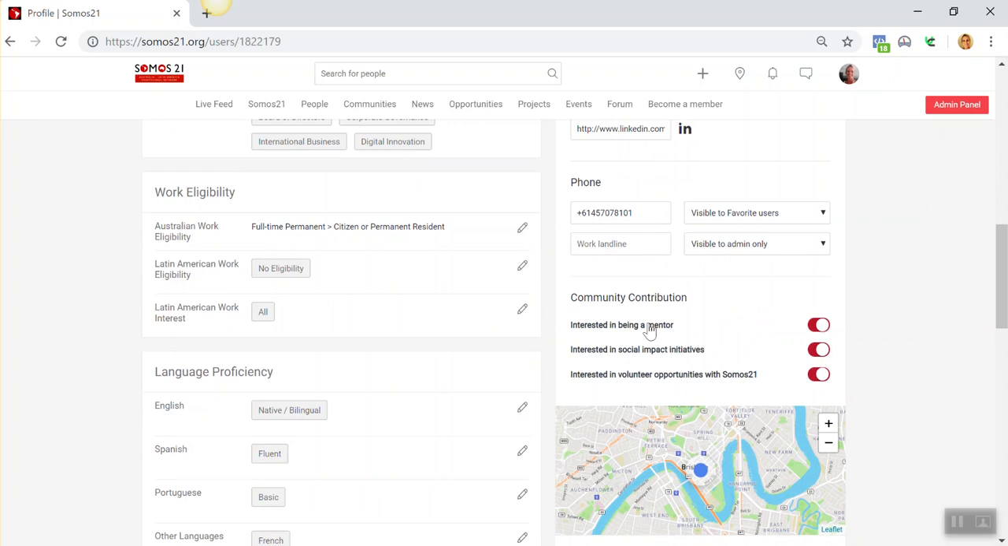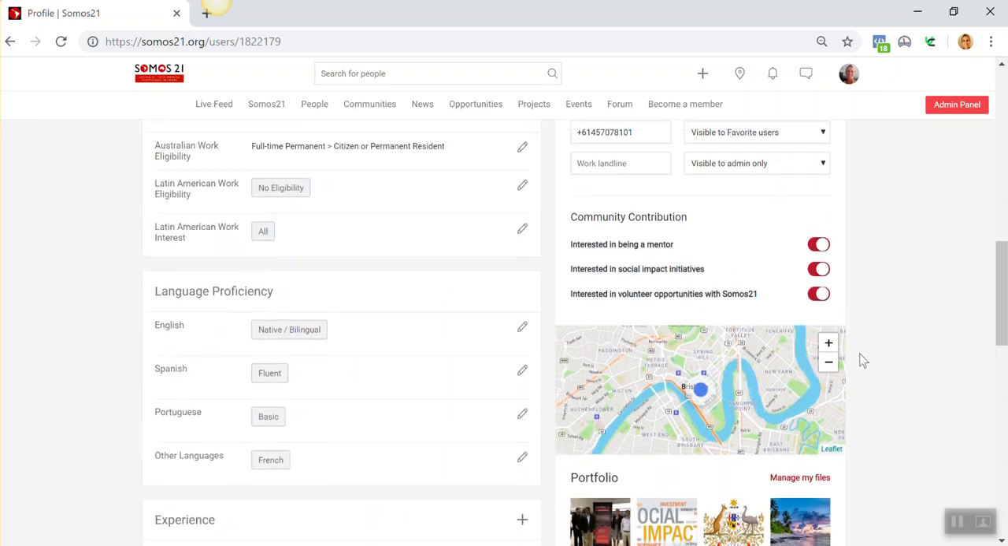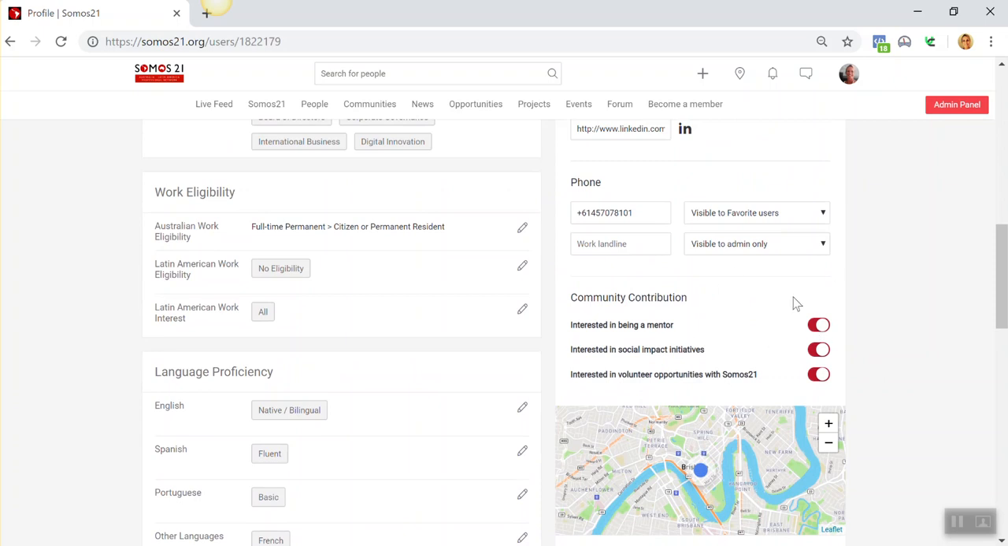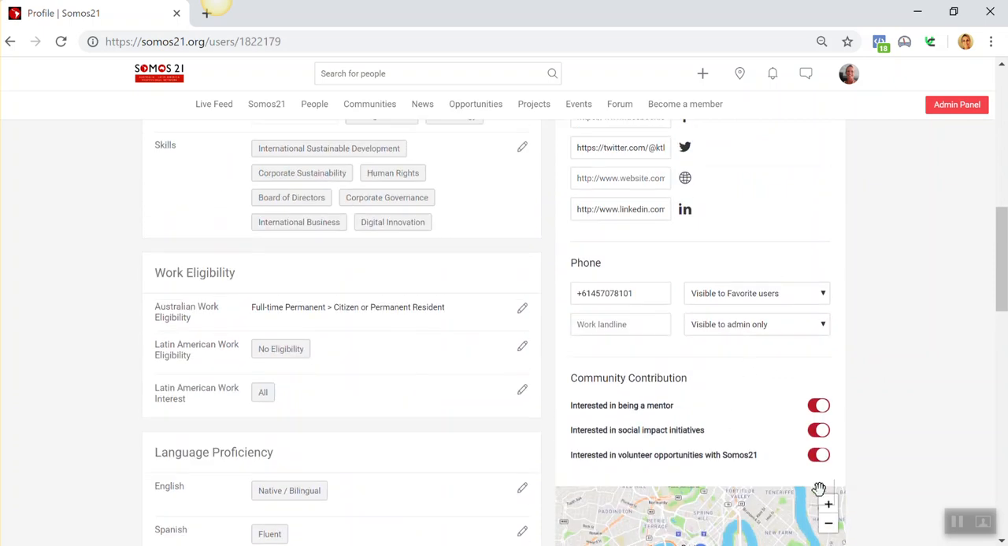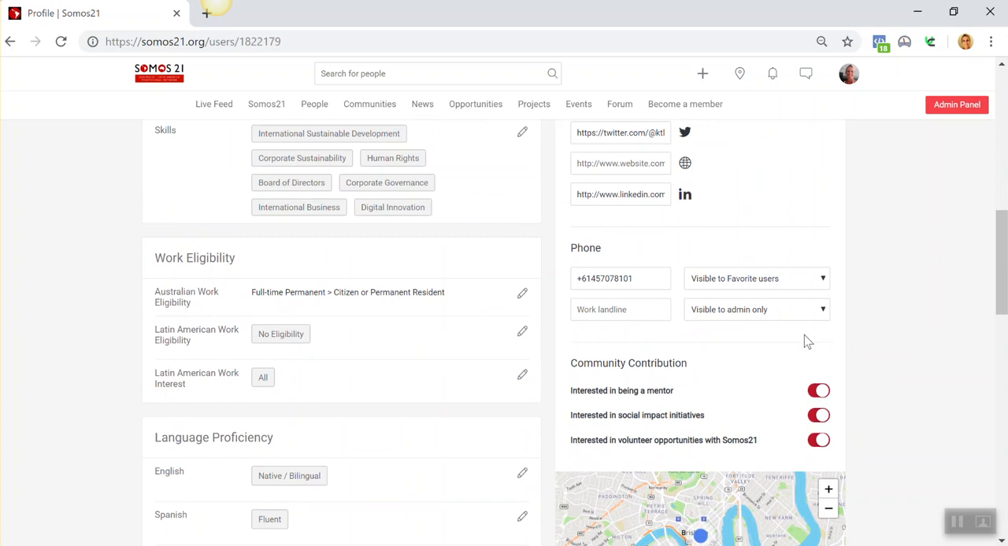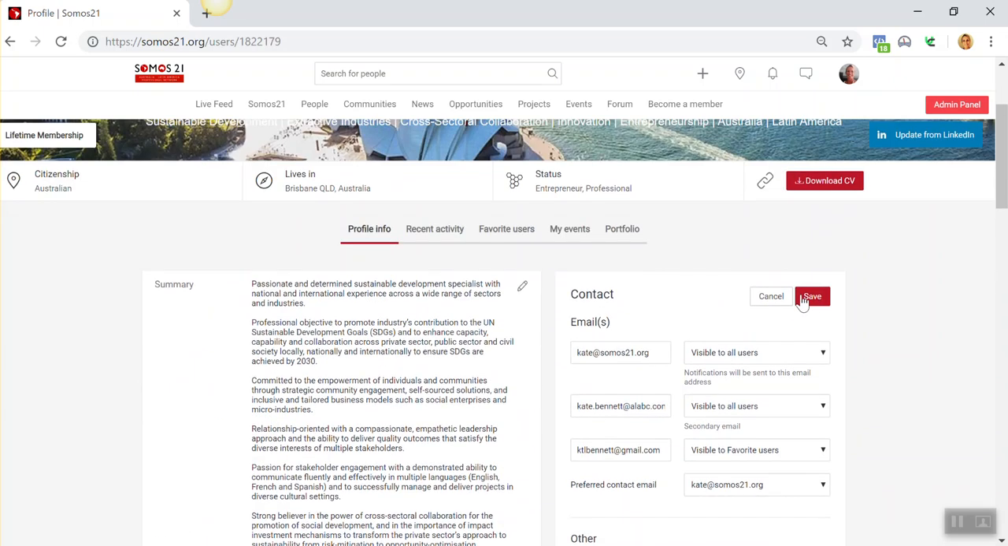We also encourage you to select here, and this is more for your engagement with the community, if you're interested in being a mentor, if you're interested in our social impact initiatives, or if you're interested in volunteering and potentially joining one of our chapter teams or our senior management team. So make sure that you select those, and there will be additional ones potentially added in here as we develop. So always check back in. So I'm just going to save those now.